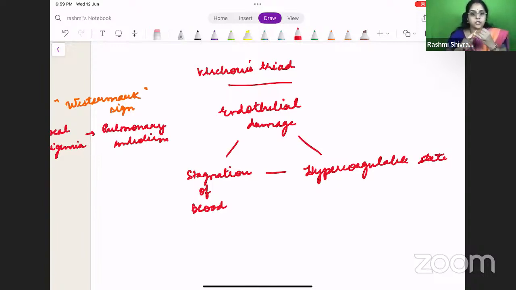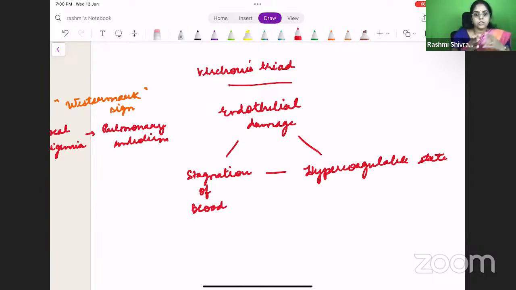They will describe a patient with a long haul flight. They can describe a patient who has just undergone surgery and is on immobilization, right? They can also mention hypercoagulable states like a patient with a factor V Leiden mutation. They may say OCP use. All these are clues that this is leading towards an embolism, a pulmonary thromboembolism or a DVT, right? So it can be either an endothelial damage, a stagnation of blood, or a hypercoagulable state.